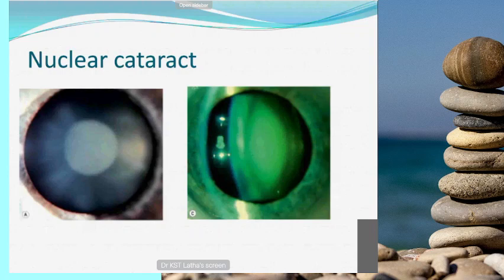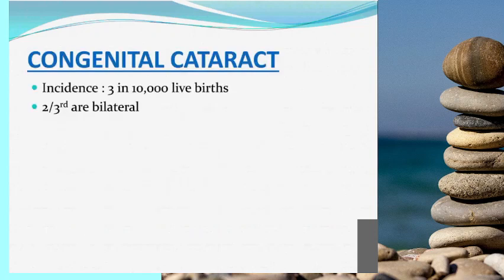So this is nuclear cataract. The cataract formation starts at the nucleus center part, and it usually grows very slowly. Most of the time this nuclear cataract will not mature. Now we'll see about congenital cataract. The incidence of congenital cataract is 3 in 10,000 live births, and two-thirds of them are bilateral.